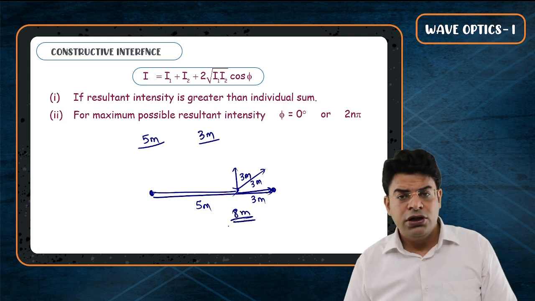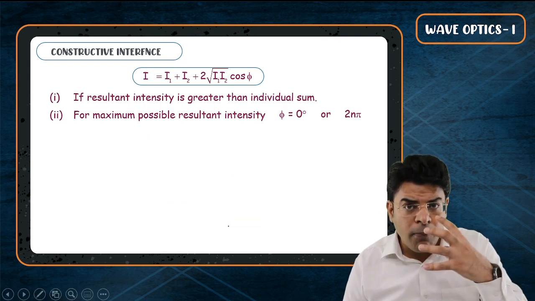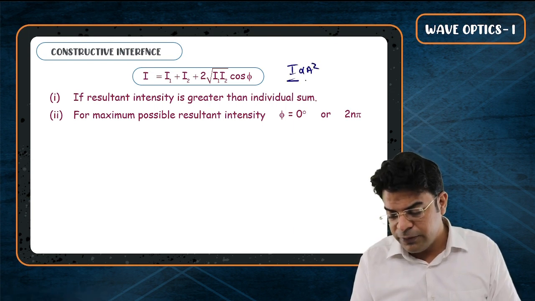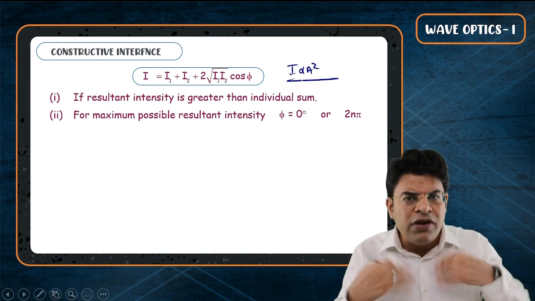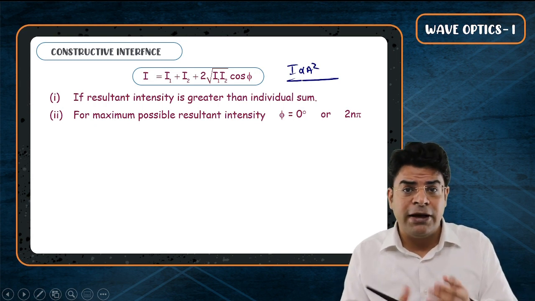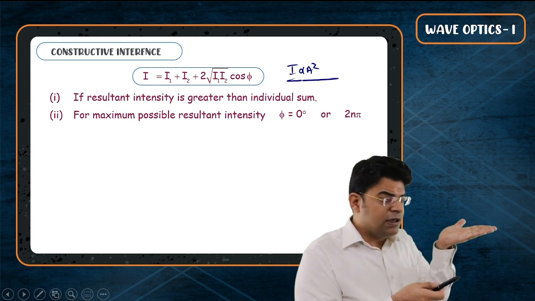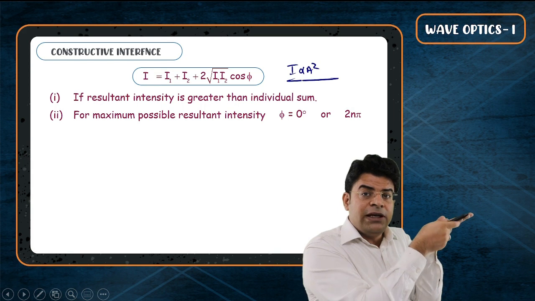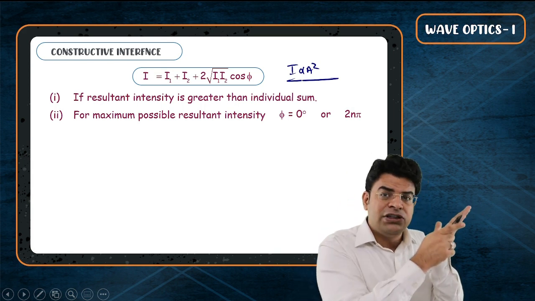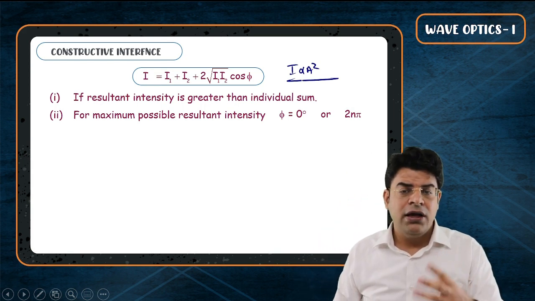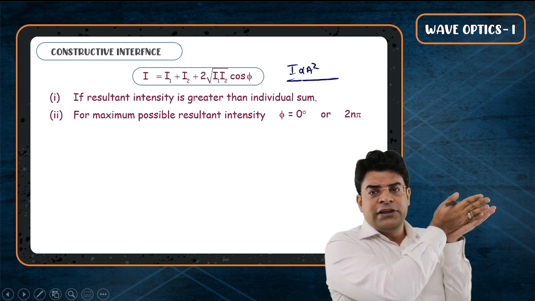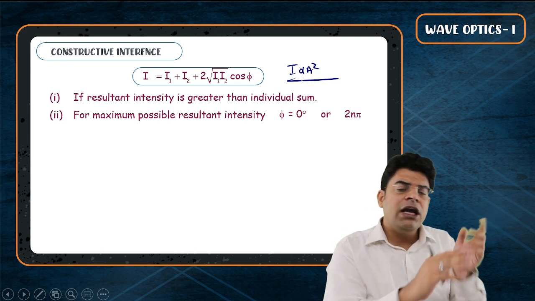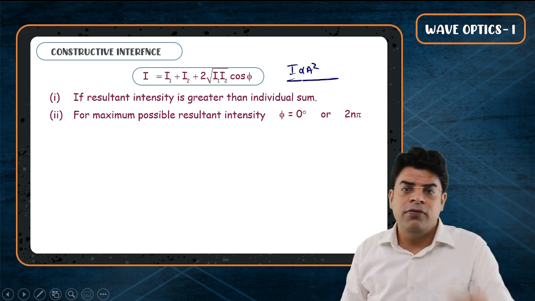So if you want the resultant possible amplitude to be maximum, because intensity is proportional to amplitude square, then the resultant possible intensity will be maximum. And for that maximum possible resultant intensity, you will try to have these two signals in the same phase, to point in the same direction, so that they can be added up. To point in the same direction, the phase difference can be 0 or 2 pi or 4 pi or 6 pi or 8 pi, that is even multiple of pi.